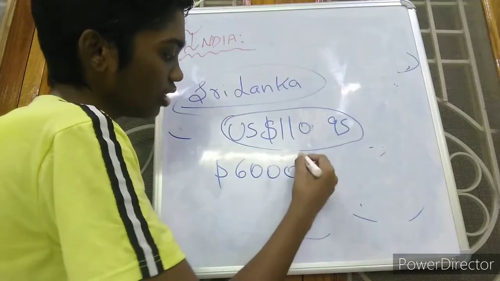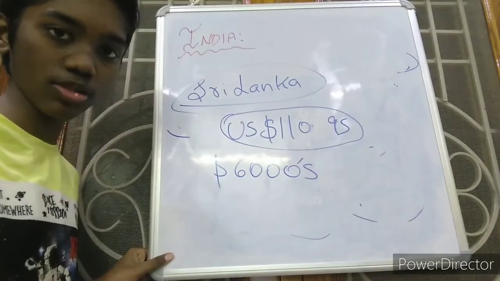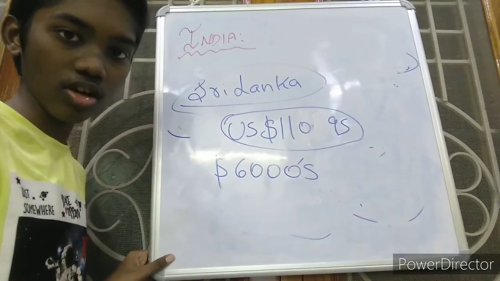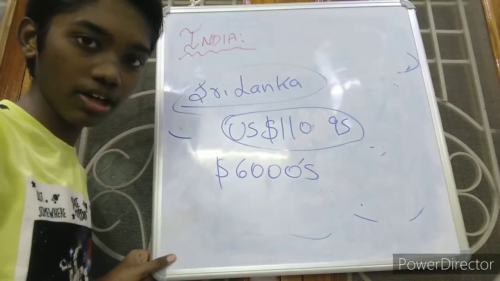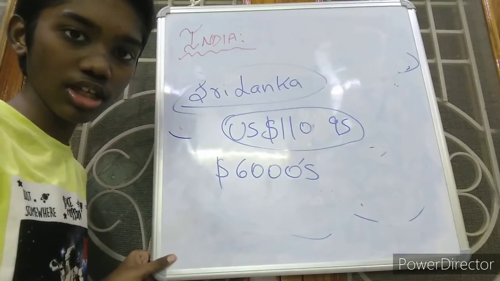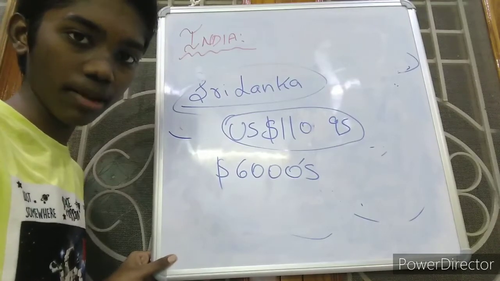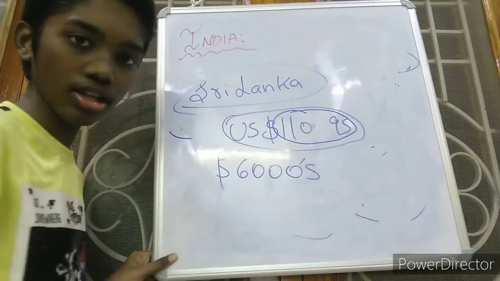Many people neglect Sri Lanka as a country with a small area, and think Sri Lanka is not greater than India, but it is near to the developed countries. Within 1 or 2 years, it will become a developed country, and India will still be a developing country. US dollar 11,095 is not a small thing.